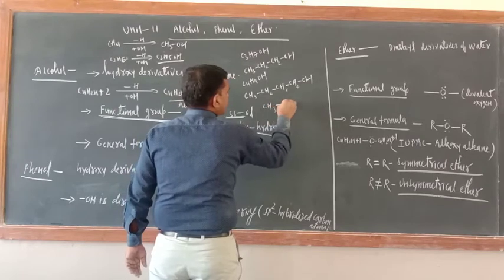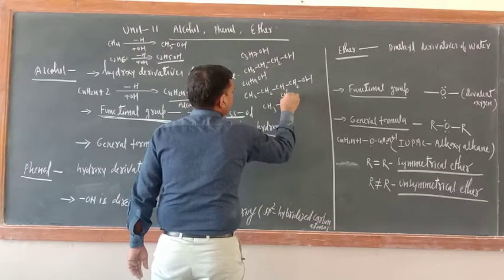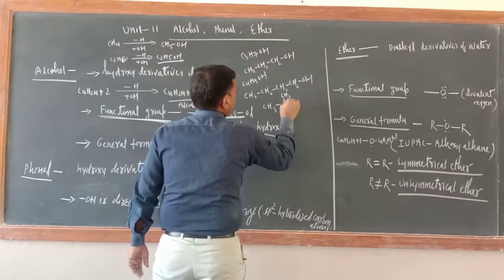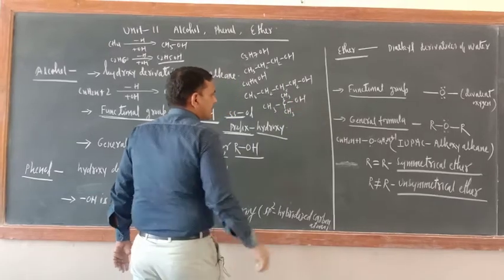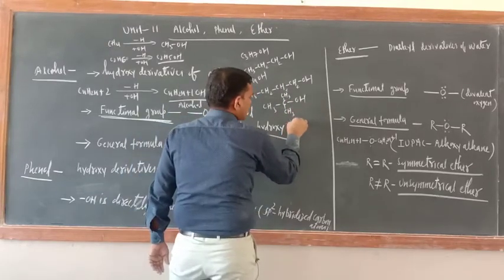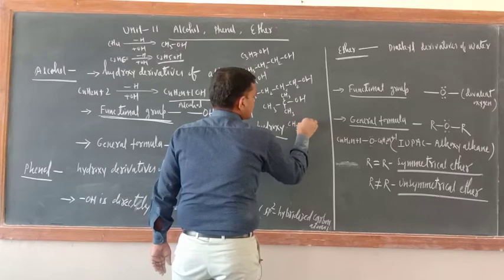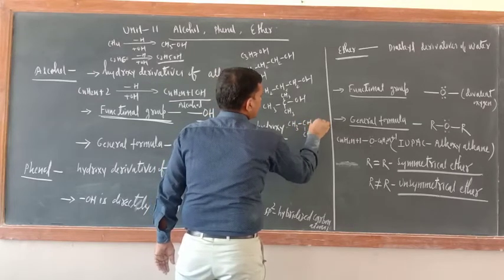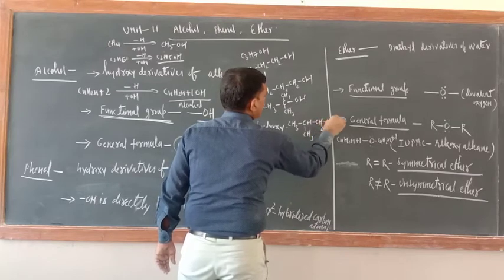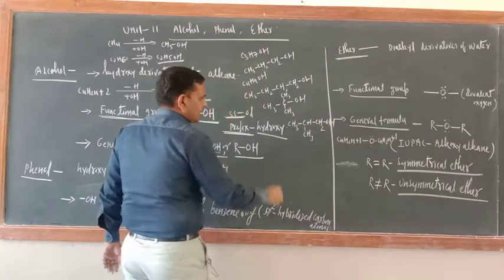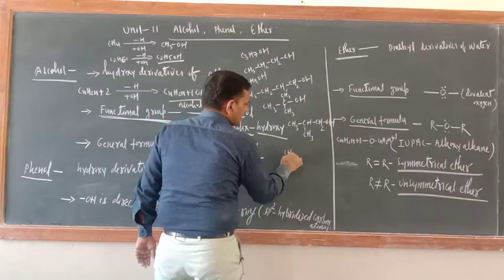CH3, CH3, CH3 and OH. Yes, this can be written like that also. CH3, CH, here CH3, here CH2OH. Correct or not? Yes, this can be written like that also.